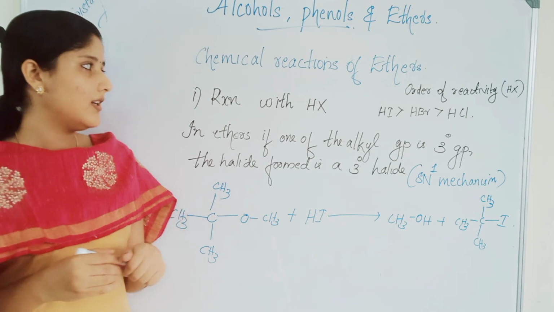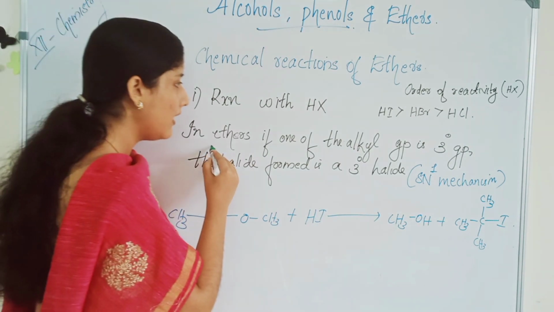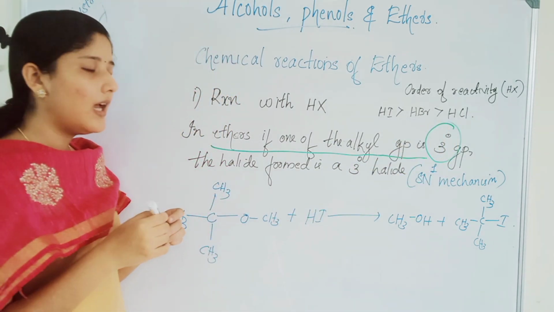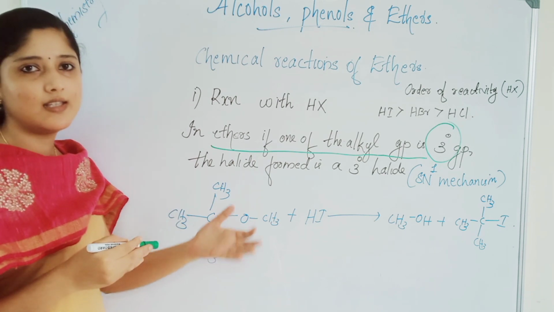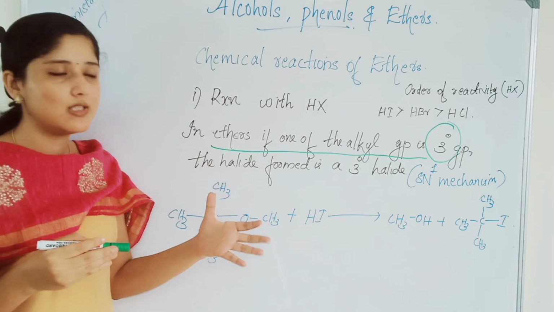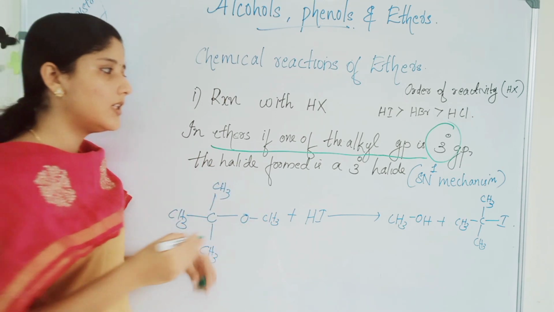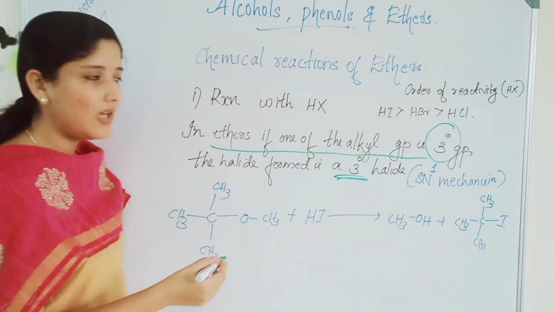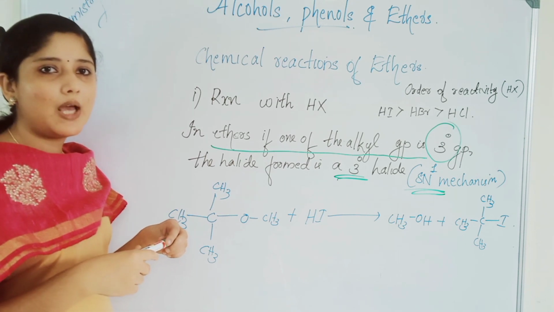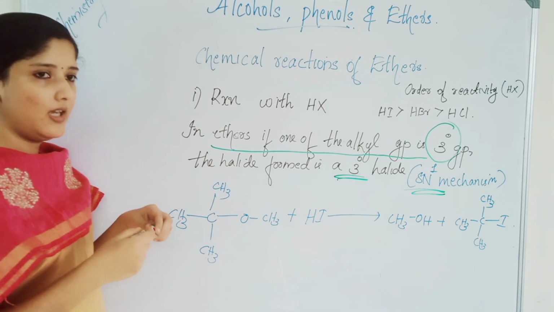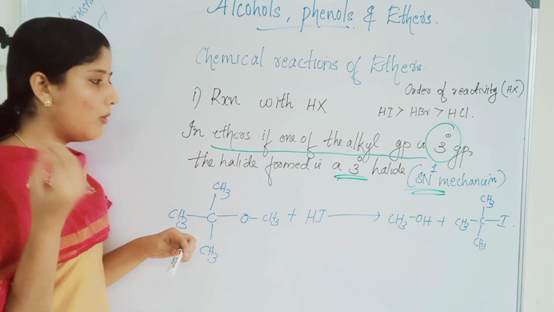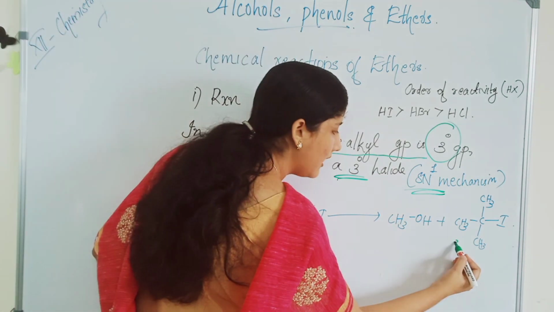Another exception here is the reaction of ethers if one of the alkyl groups is a tertiary group. If one of the alkyl groups in an ether is a tertiary alkyl group, then there is an alcohol and a halide as products. The halide formed will be the tertiary halide, and this is with the SN1 mechanism. In the general case, the primary halide will be formed always. But if one of the alkyl groups in an ether is tertiary, then the formed product will be the tertiary alkyl halide.